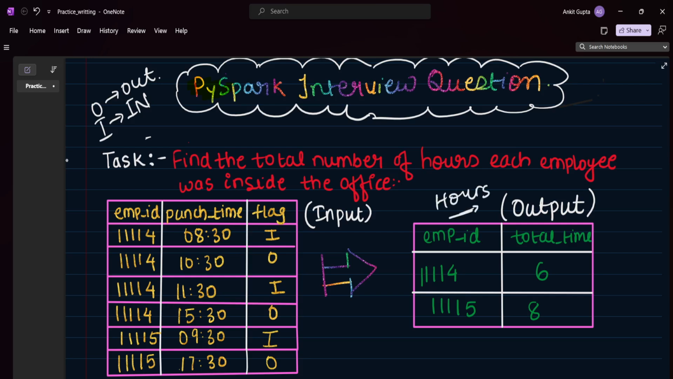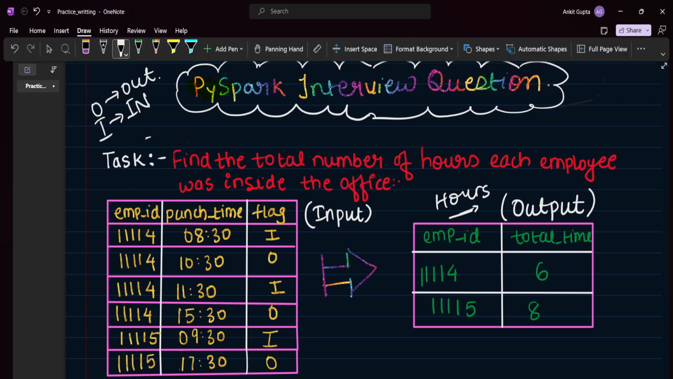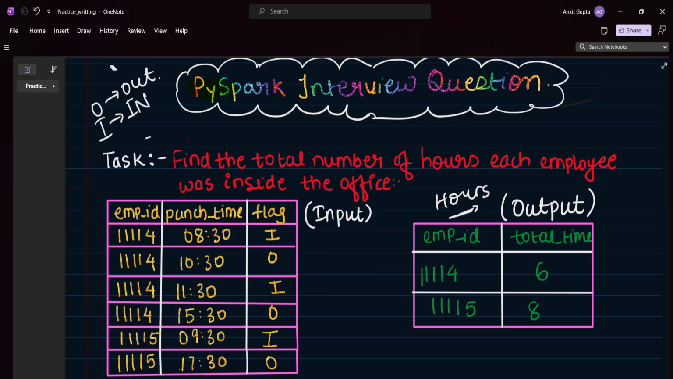So this is the problem statement, and you can read it here. Find the total number of hours each employee was inside the office. So this is the task, and let's solve this. Let me explain the approach, and then we will convert this approach into code, right?